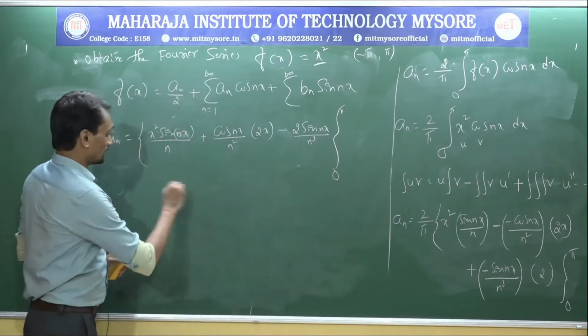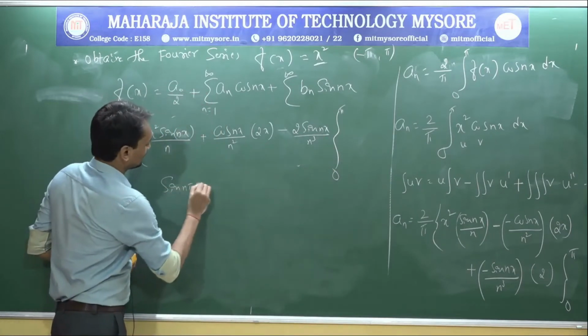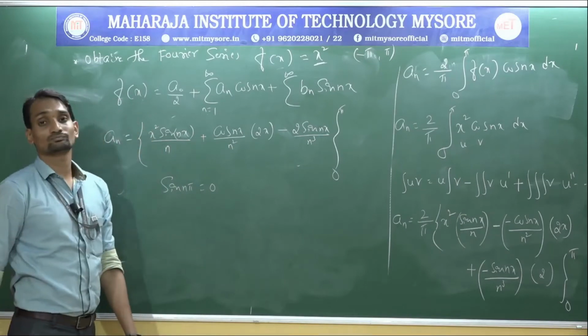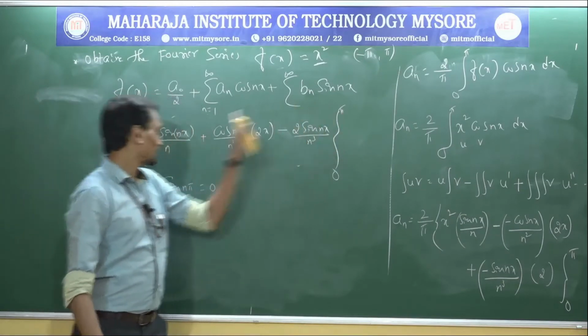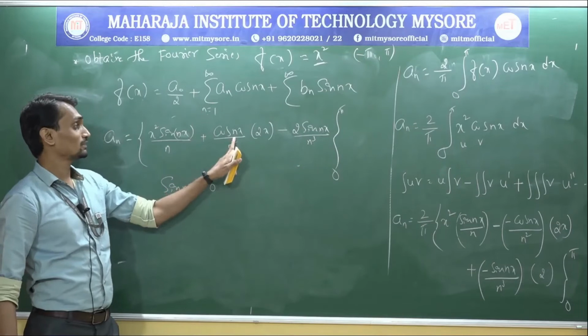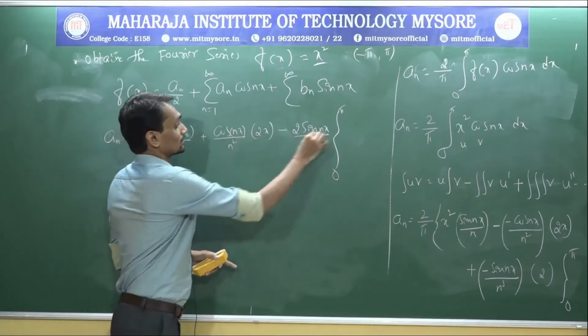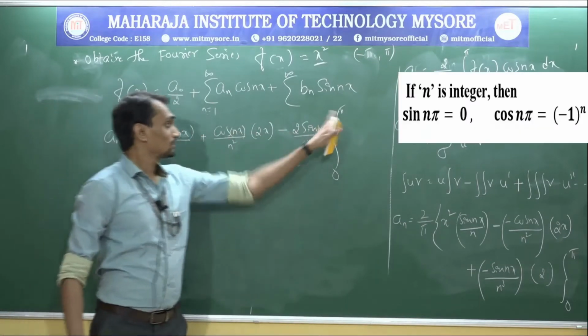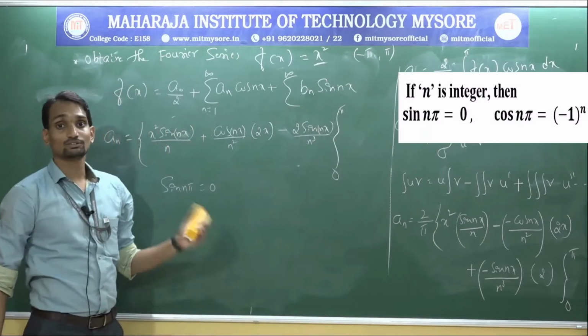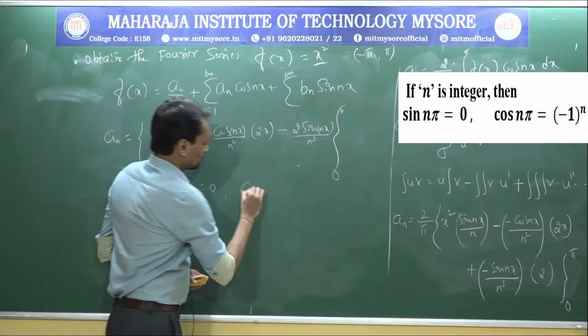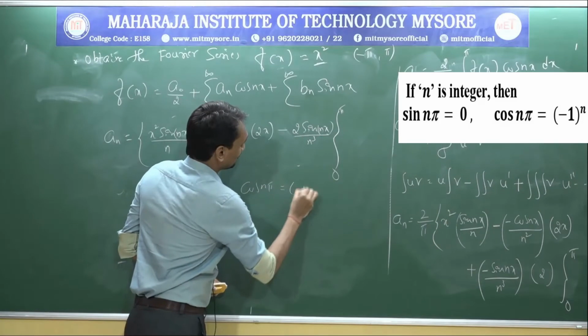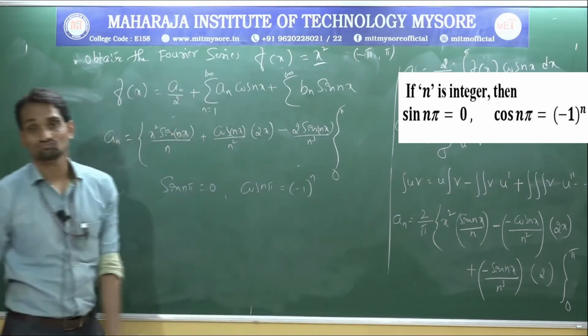We have the value sin n pi equal to 0. If I substitute pi here, this becomes sin n pi, cos n pi. If you want, you can take it like this, sin n pi. We have the value sin n pi is 0. Cos n pi means minus 1 power n.